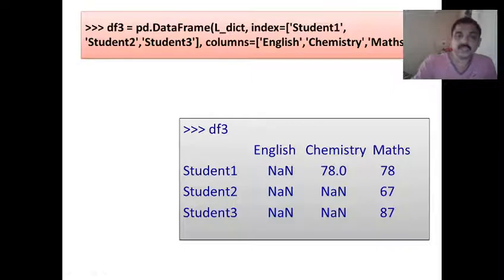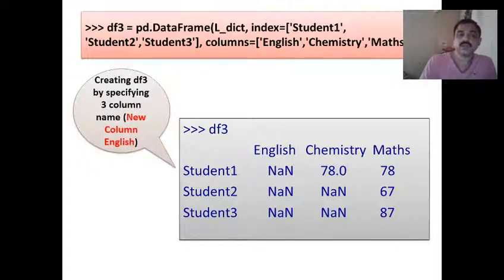So another example here. Here the list of dictionaries is passed, index is passed, column is passed. The order of the column headings you can also notice, so accordingly the data will be displayed. Column values and index values are passed by us, so it will display in the same manner. So creating data frame 3 by specifying three column names. A new column is English.